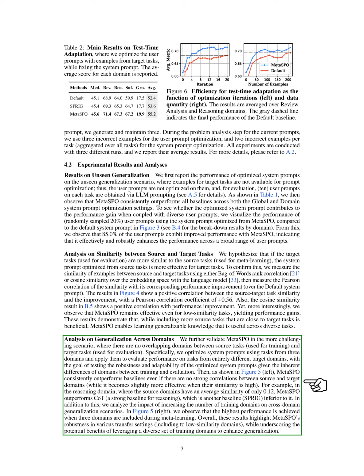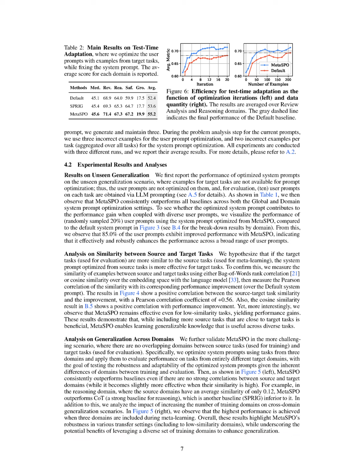Finally, we test Meta-SPO in a more challenging scenario where there are no overlapping domains between source and target tasks. We optimize prompts using tasks from 3 domains and evaluate them on entirely different target domains. Our results show that Meta-SPO consistently outperforms baseline models, even when source and target domains are not closely related. We also observe that including more training domains enhances performance in cross-domain scenarios, highlighting Meta-SPO's robustness and the advantages of using a diverse set of training domains for better generalization.